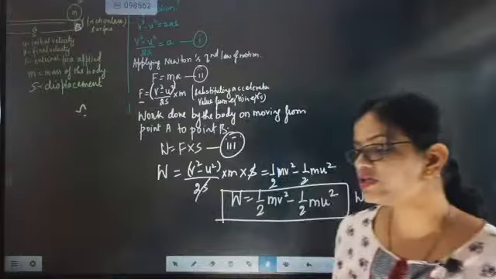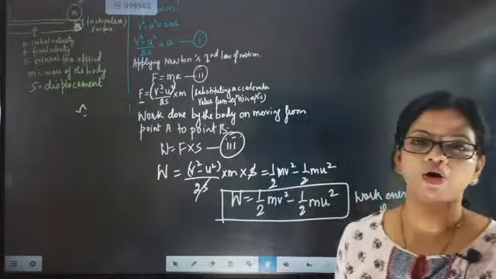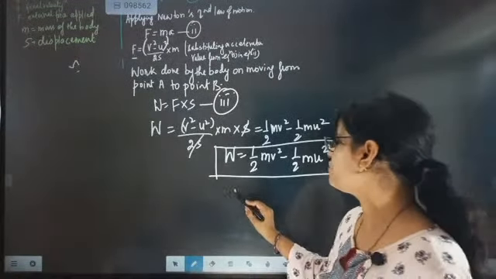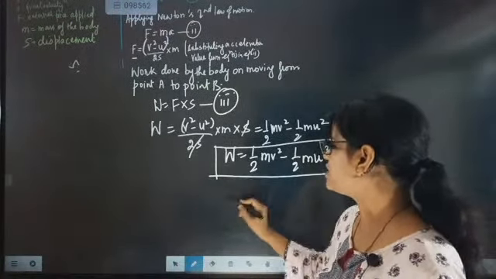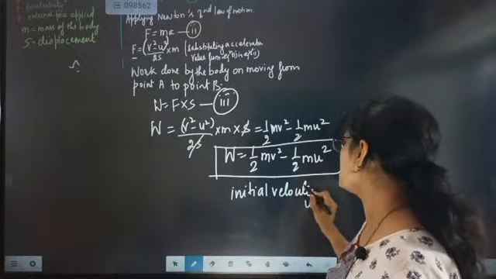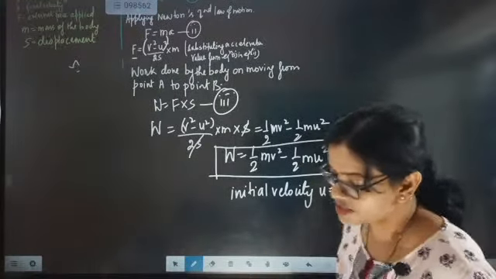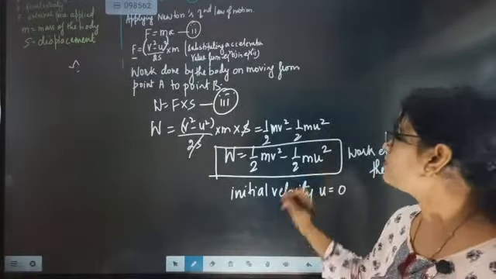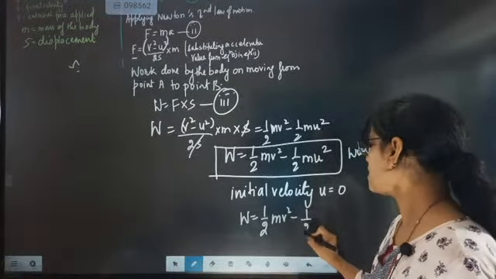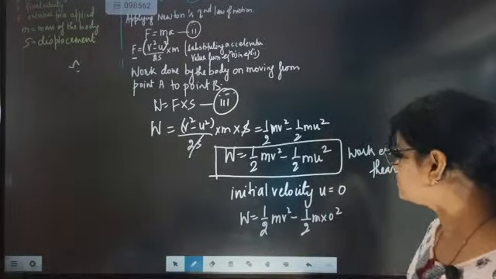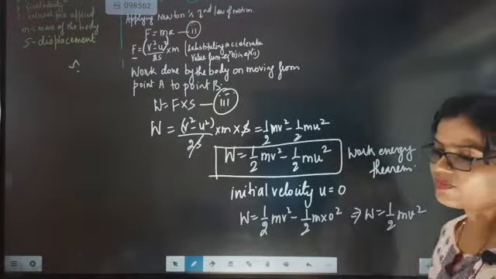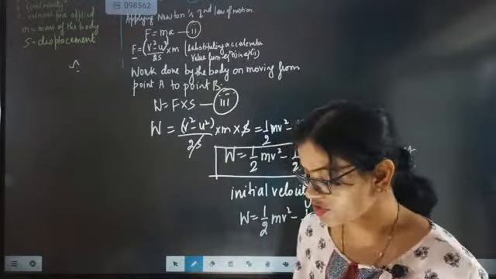Fine. So now if the initial velocity of the body is taken as 0, then what will be the work done? If initial velocity u is considered as 0, beta, then it will become half mv square minus half m into 0 square. So finally work done will be half mv square. So it is only by virtue of its motion.